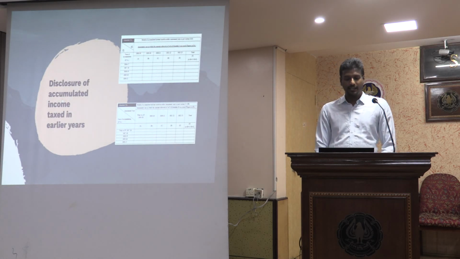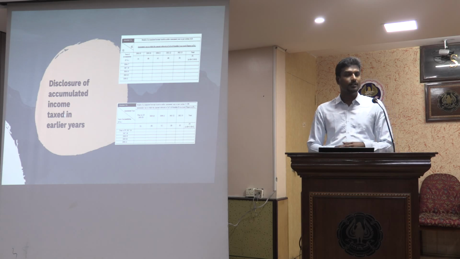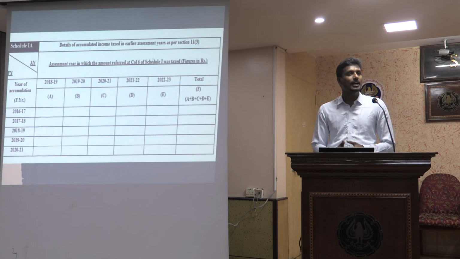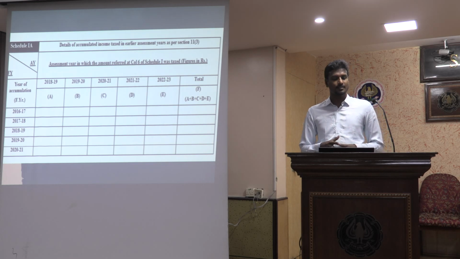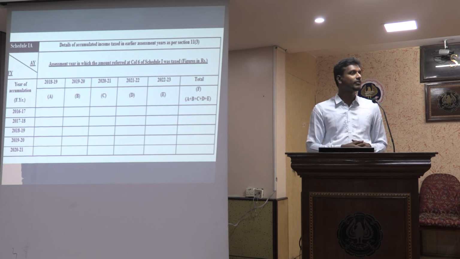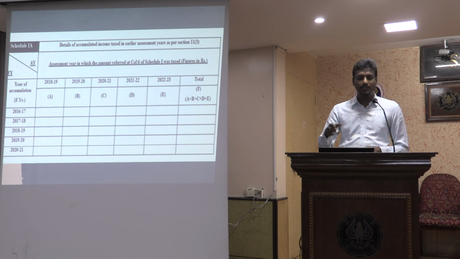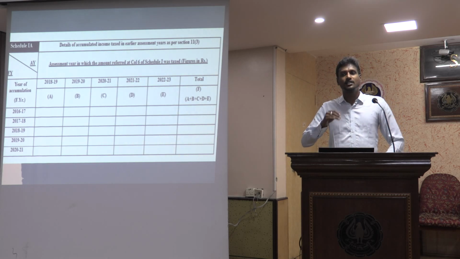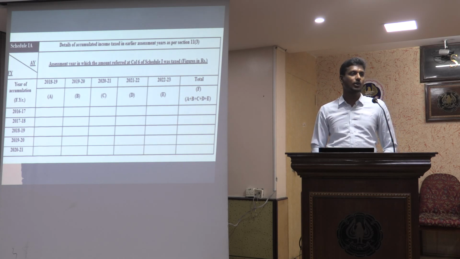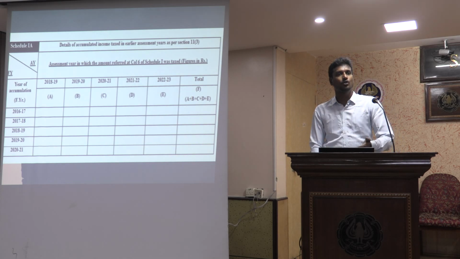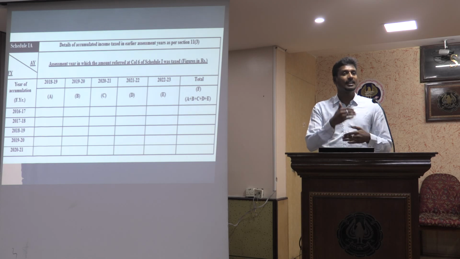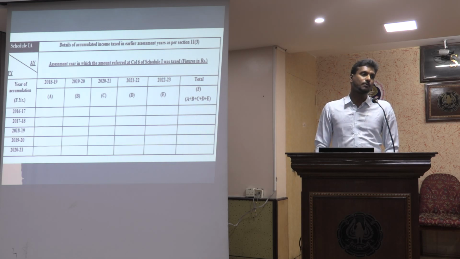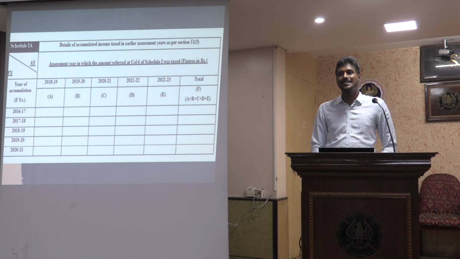Schedule IA and DA talks about the accumulated income taxed in the earlier years. So I'll have to give the details of the accumulated income taxed in earlier years and to which year it is pertaining from the accumulation of income, and the assessment year in which the amount referred to in column 6 of Schedule I was taxed. So it has information coming in from Schedule I as well, and it also looks for where this income is getting accumulated. Now they want this breakup of information. So this becomes critical and a little challenging.